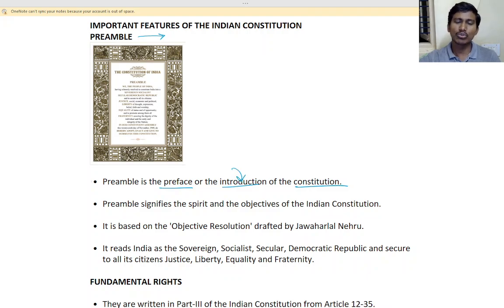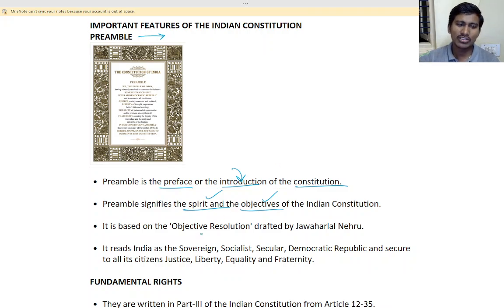They give it in the book, right? Introduction. They give the brief. If you know, that is good. Everyone should know. We have to complete the syllabus. So the preamble signifies the spirit and objective of the Indian Constitution. It gives the brief introduction and what it is about. It signifies the spirit and objective of the Constitution.